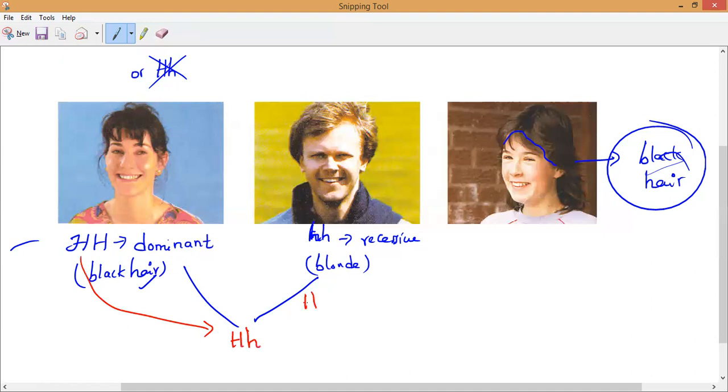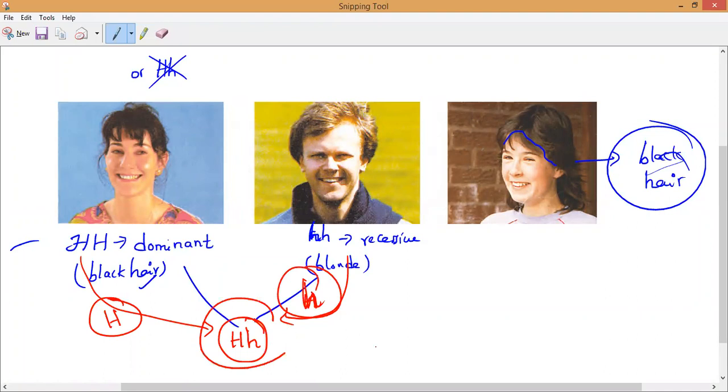Please respond. Yes. So from the father one gene will come, and from the mother another gene will come, and in the progeny they will form a pair of genes. So the mother transmits one dominant gene, capital H, and the father transmits one recessive gene, small h. So due to this, the child has a genotype. What is the genotype of the child, everybody? Capital H, small h.